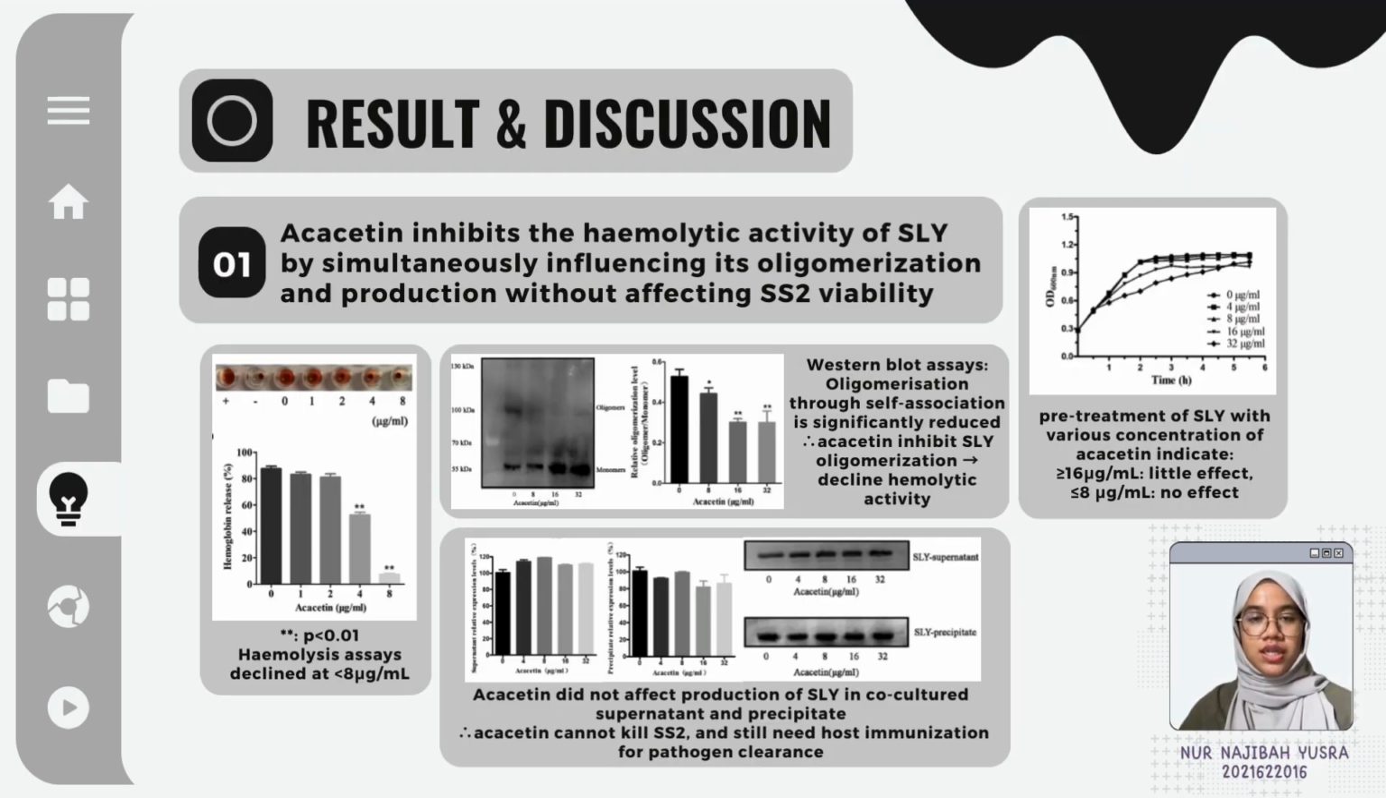Moving on to the results, this research found that acacetin inhibits the hemolytic activity of suilysin from at least 4 microgram per ml. At the same time, it reduced the oligomerization of suilysin. Oligomerization is the interaction of protein subunits to form larger and functional complexes for bacterial virulence, and acacetin successfully reduced SLY oligomerization, which simultaneously diminished its hemolytic activity. However, the drug alone is unable to kill SS2 and still depends on host immunity for pathogen clearance.